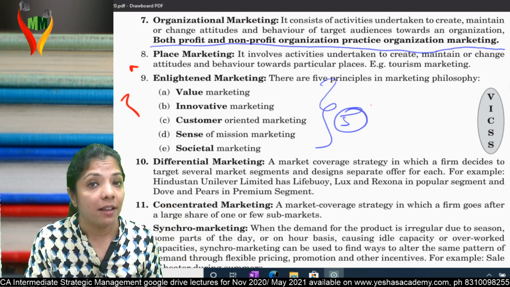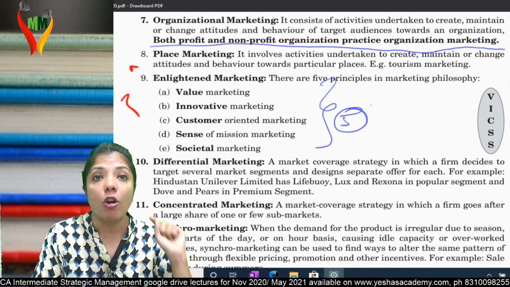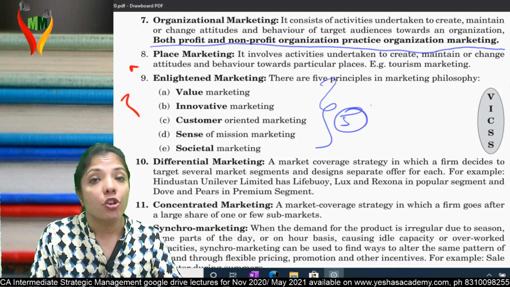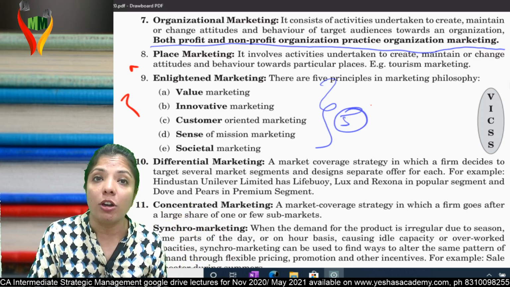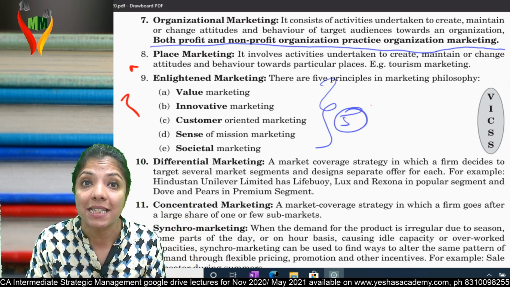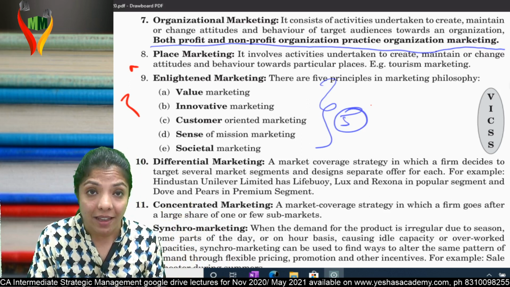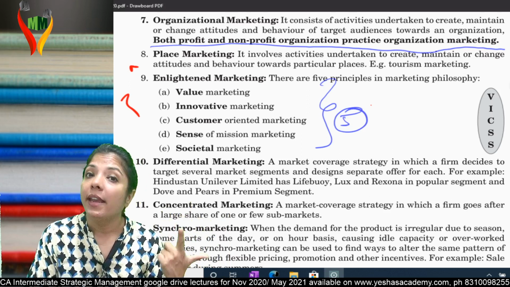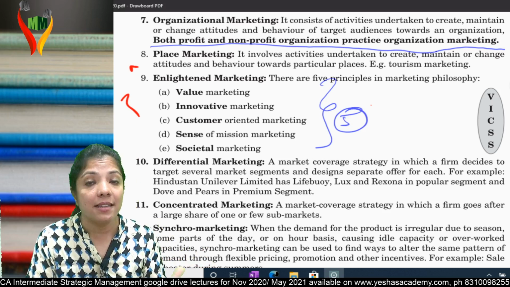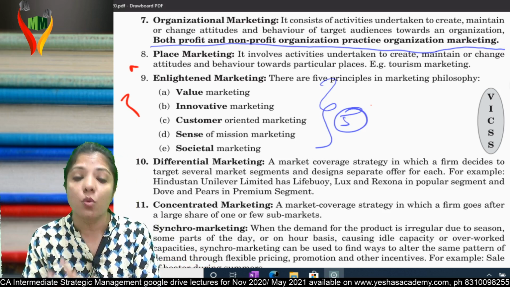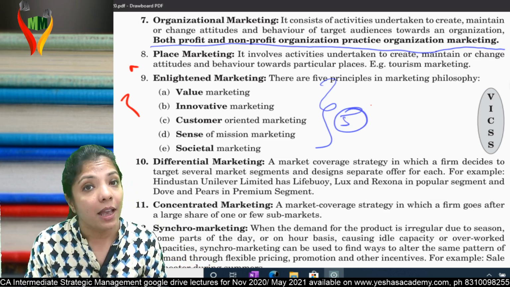So if you take these 5 points in your mind while marketing, your marketing will go to an altogether different level. So what is the shortcut for these 5 points? VIX. V, value marketing. I, innovative. C, customer oriented. Next, S is sense of mission. And last is societal marketing. Am I clear?